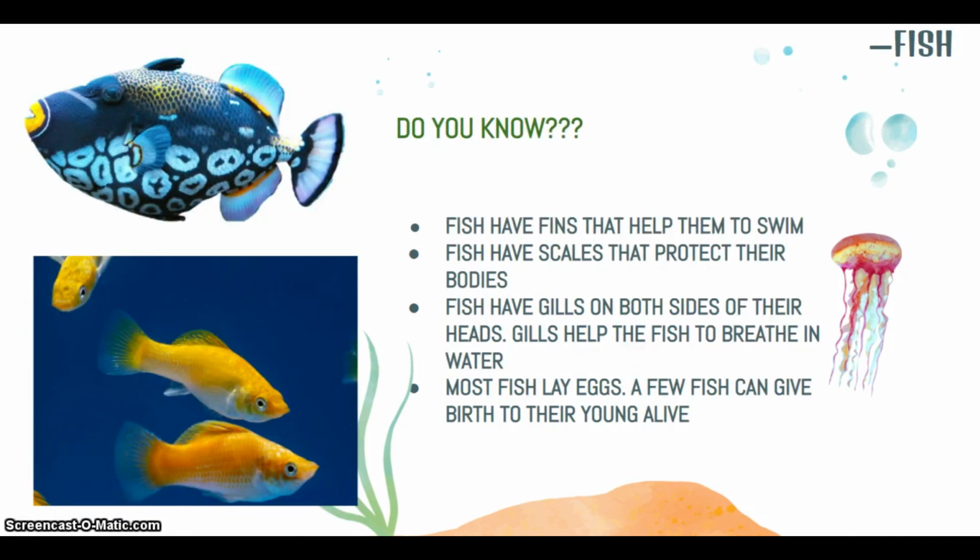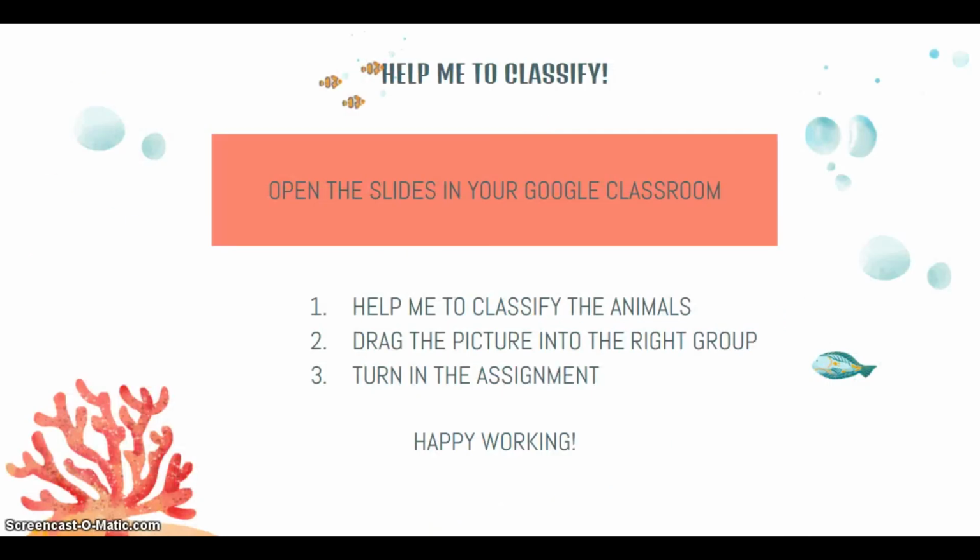Fish. Do you know? Fish have fins that help them to swim. Fish have scales that protect their bodies. Fish have gills on both sides of their heads. Gills help the fish to breathe in the water. Most fish lay eggs. A few fish can give birth to their young alive. Those are the characteristics of mammals, birds, and also fish.